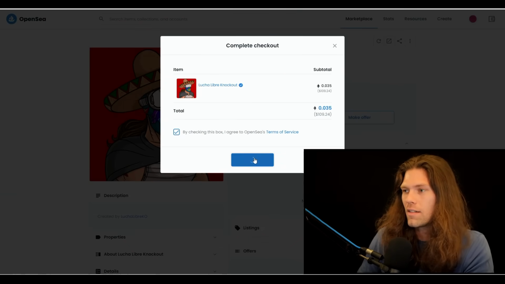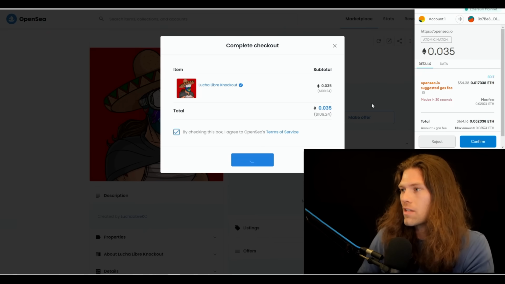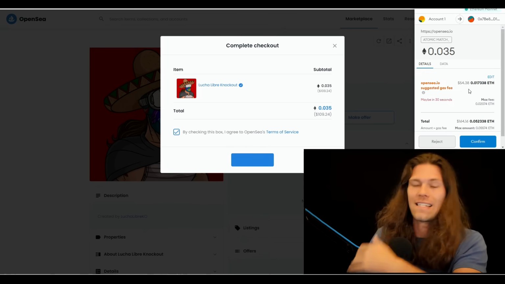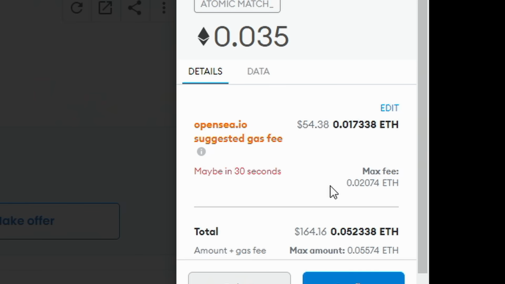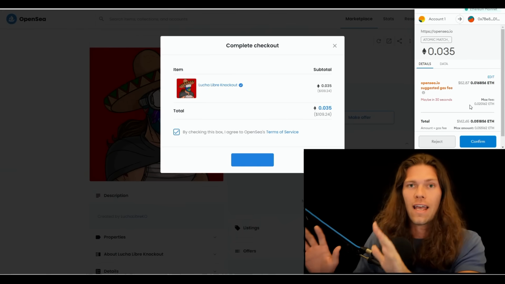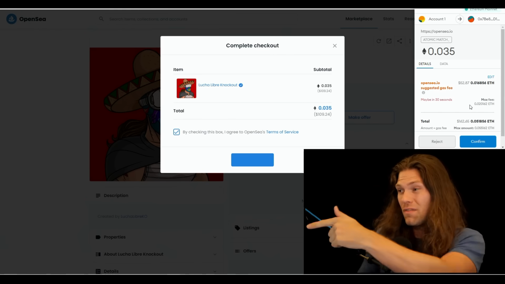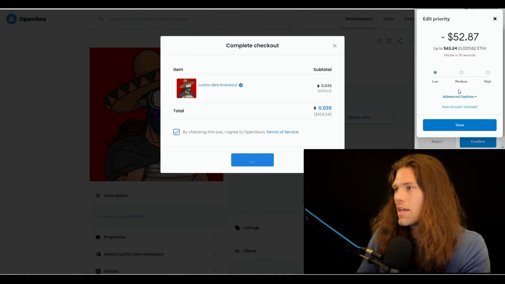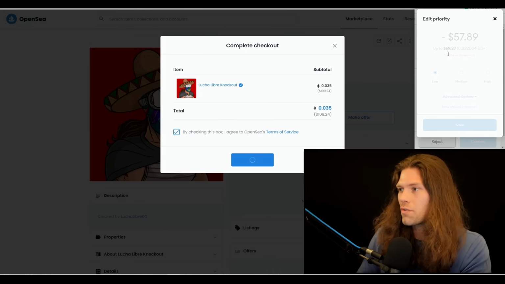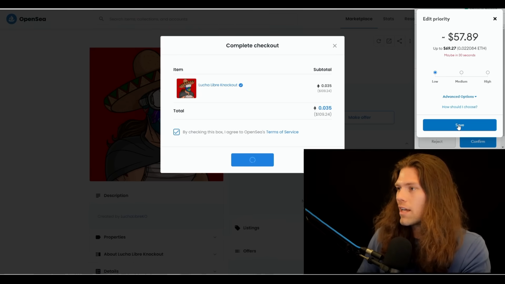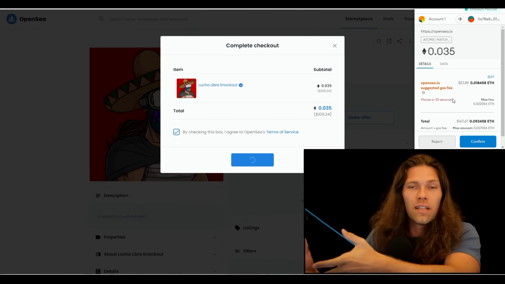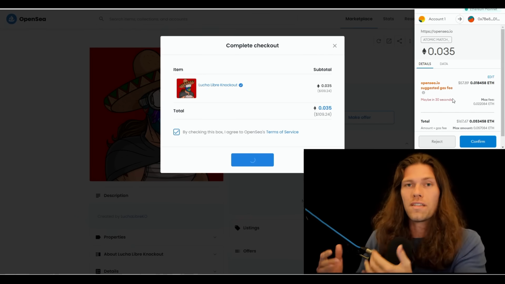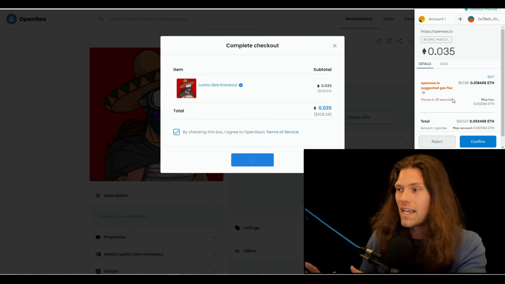Check this box. It connects you to the MetaMask wallet. Now, the unfortunate part here is gas fees. This is basically the transaction fees in order to facilitate trades. It's the biggest friction point, and it's very unfortunate how expensive this can be. It's $52 right now. We can possibly get this a little, no, it's already on the lowest amount. So this is the speed at which the transaction goes through. Just bumped up as I was talking. So this should completely be mitigated or far lower once Ethereum 2.0 comes out and it's a proof of stake system.